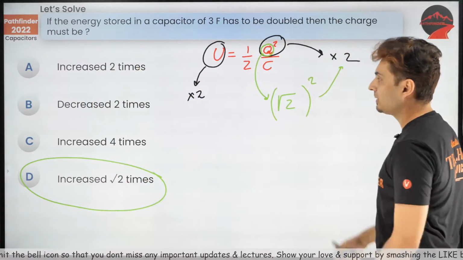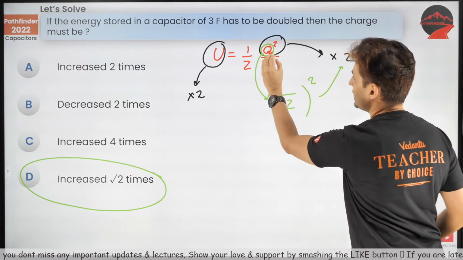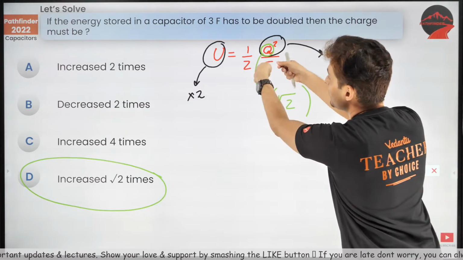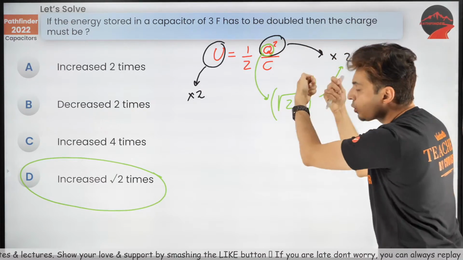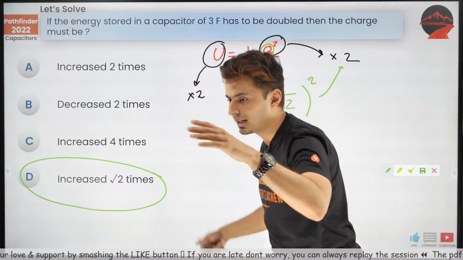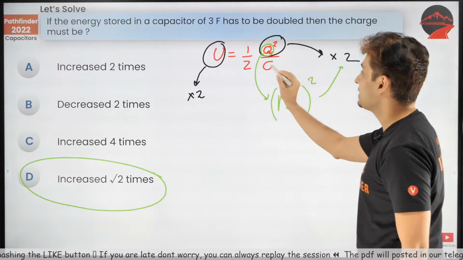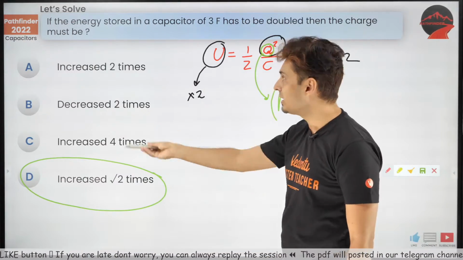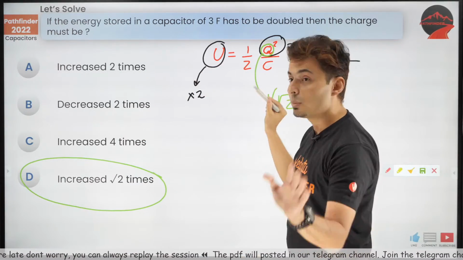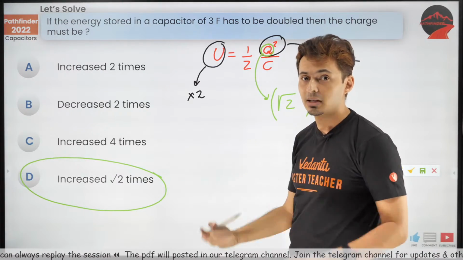Understand how I played with this formula. U increased 2 times. Nothing else can change. Q square increased 2 times. That means the one quantity which is squared should increase root 2 times. That's how it is. Ankit, I just explained it once more. Why am I using this formula? Because Q has to be commented upon, because the question is on what will happen to the charge. Remember, capacitance does not change. It only depends on the medium, material, geometry and all that.